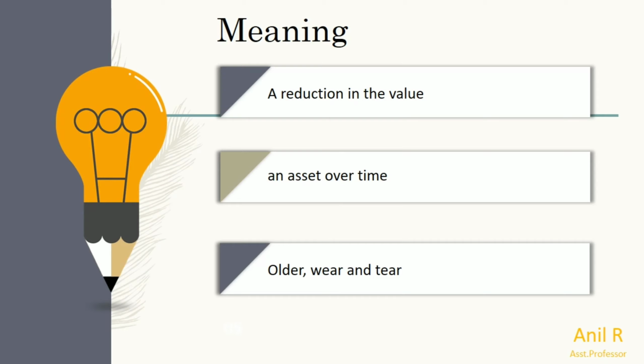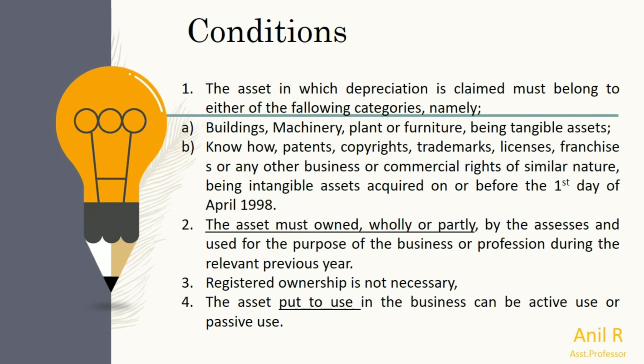Keep it in mind, depreciation will always be calculated only on assets. It can be tangible or intangible. To claim depreciation, there are a few conditions that the company has to fulfill.